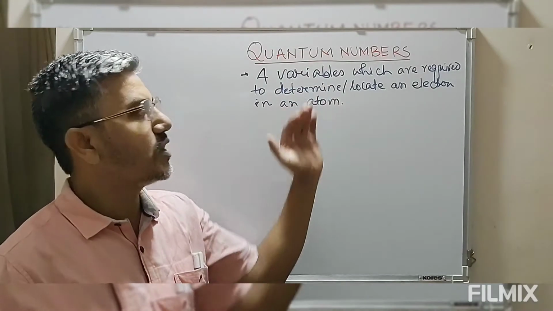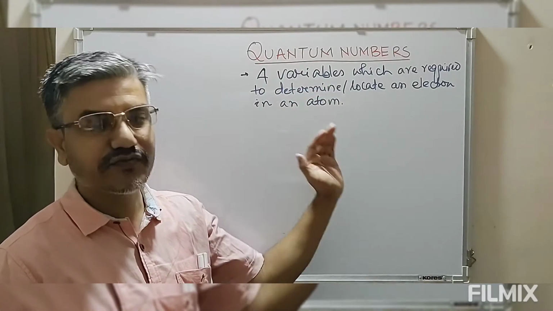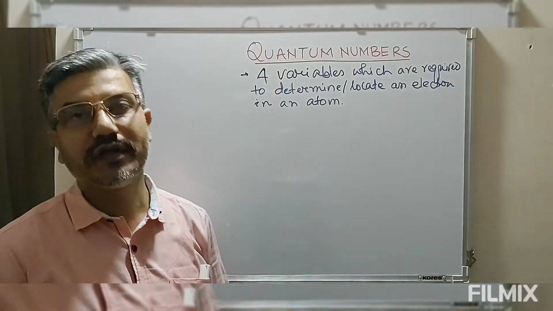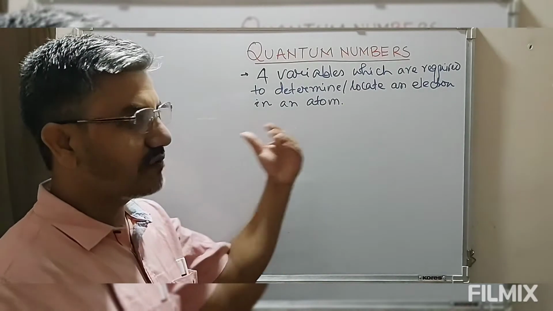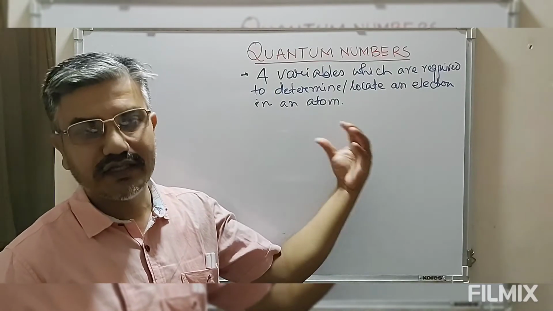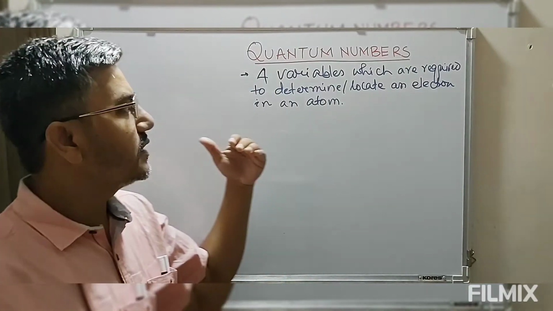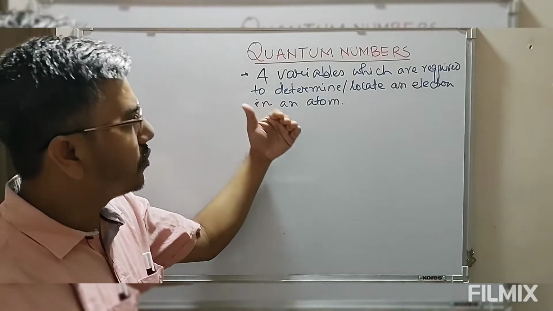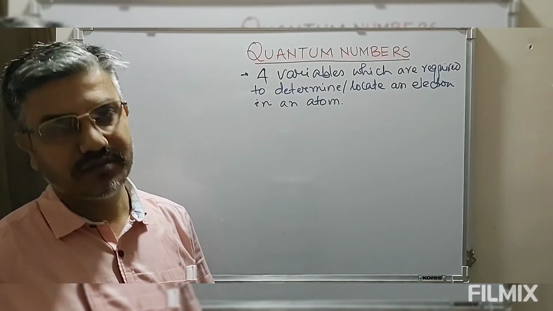Why are they known as quantum numbers? Because these are derived from the quantum mechanical model, that is, by solving the wave function for various orbitals of the electrons, we got these four variables.